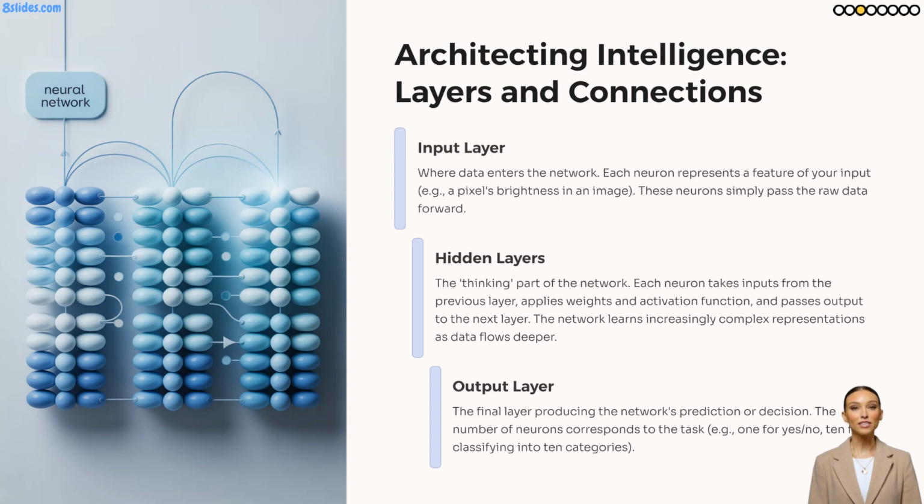A neural network isn't just a collection of neurons, it's a structured system of layers. Data first enters through the input layer, where each neuron corresponds to a piece of information from our dataset, like a pixel in an image or a word in a sentence. This raw data then flows into one or more hidden layers. These are where the magic truly happens. Neurons in hidden layers process the incoming signals, applying their learned weights and activation functions to extract progressively more complex patterns.